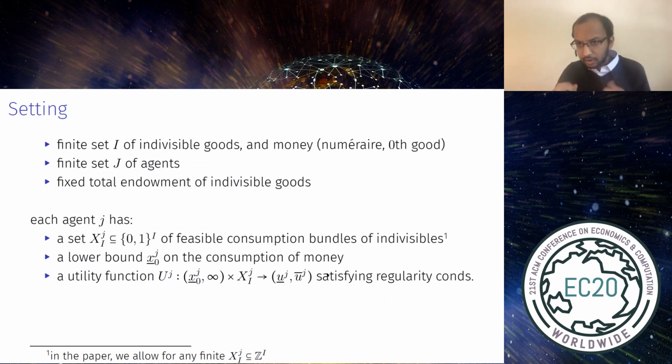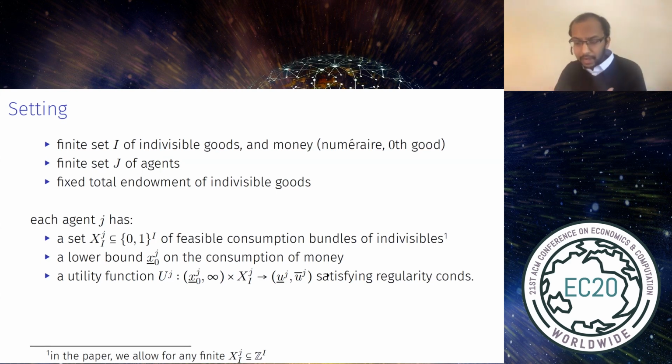So I want to start out by describing our setting more precisely. It's essentially a standard setting of an exchange economy with indivisible goods and money. So there is some finite set that we denote by I of indivisible goods, as well as money, which is the numeraire, and we'll denote it as the zeroth good. There's also some finite set that we denote J as agents. And there's some fixed total endowment of indivisible goods in the economy. Like you might say there's exactly one unit of each house available.